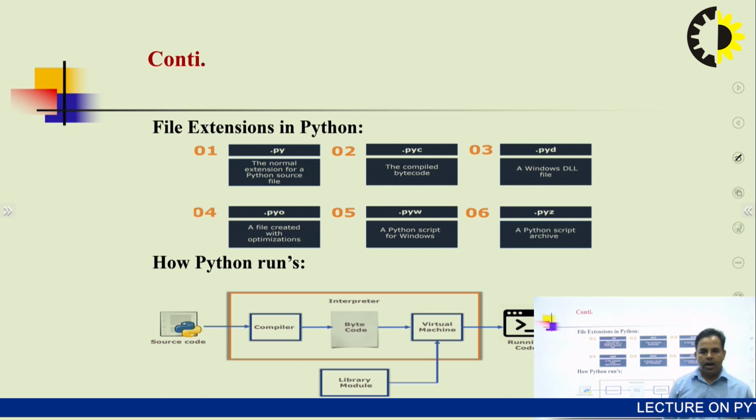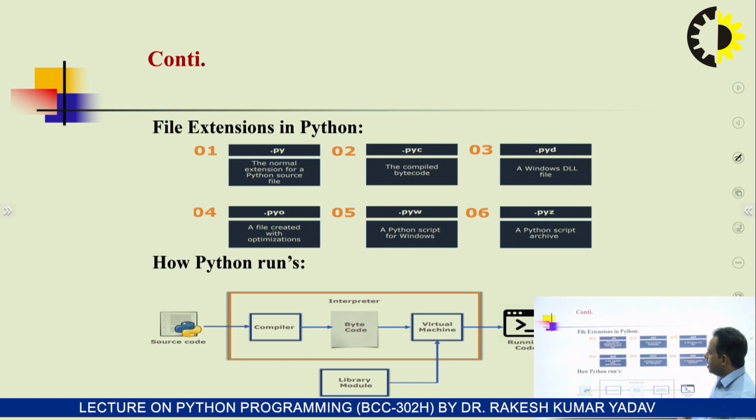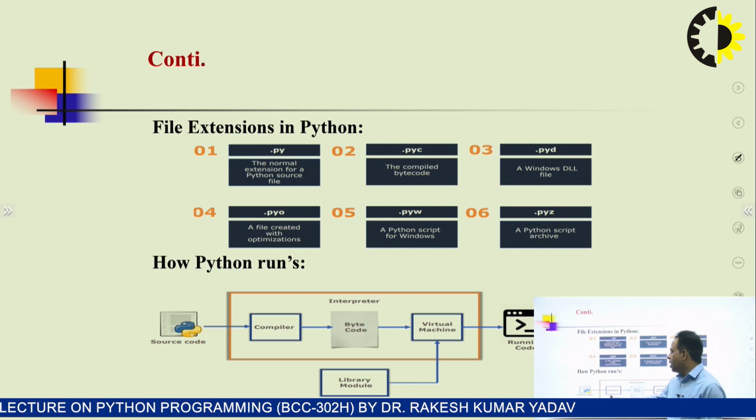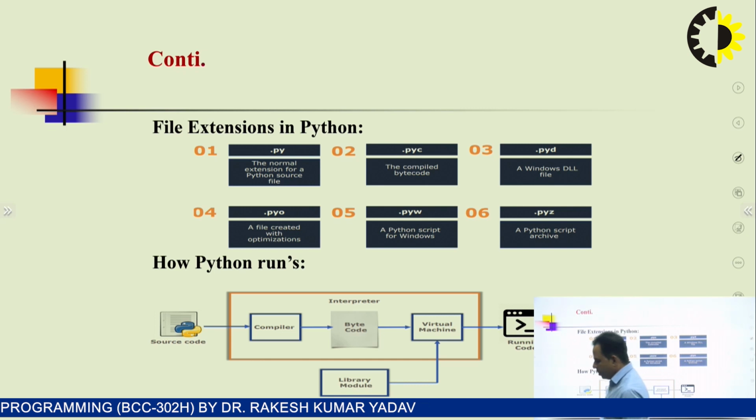There are also many other file extensions used in Python, but here we have categorized only the important ones that we regularly use. So there are the 6 categories we have mentioned. After that we go to another topic, which is how Python runs, that is, how source code is run by Python.